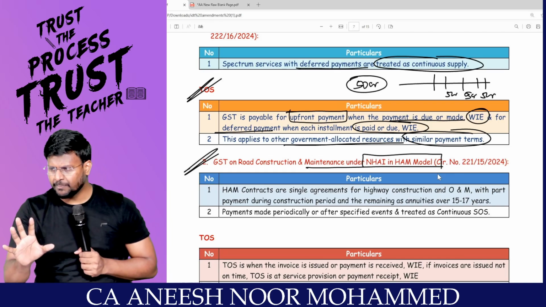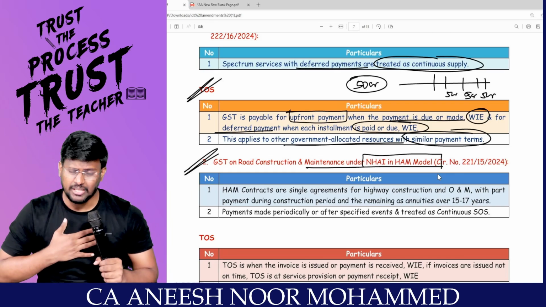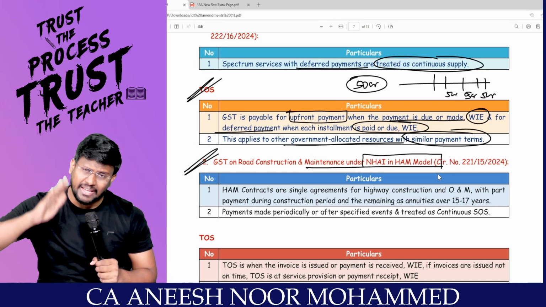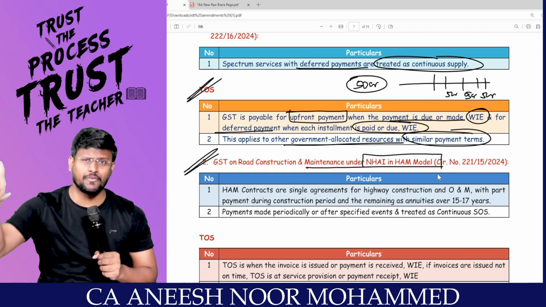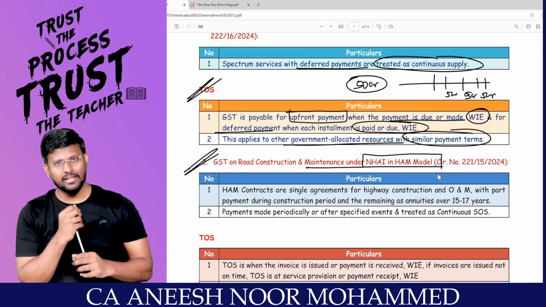That means I am going to construct the road and I am saying to the government that I myself will take care of the maintenance for the next 15 years, 20 years. It's a continuous supply of service.